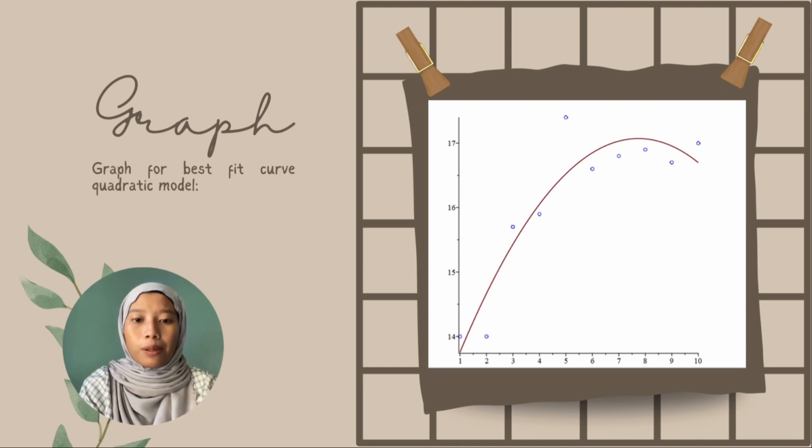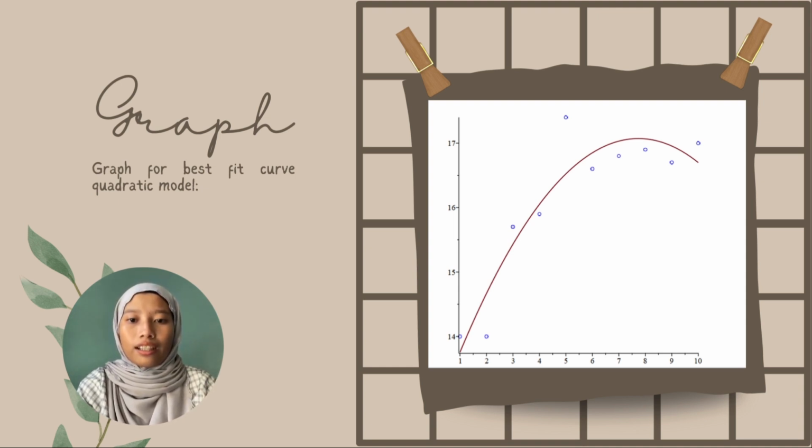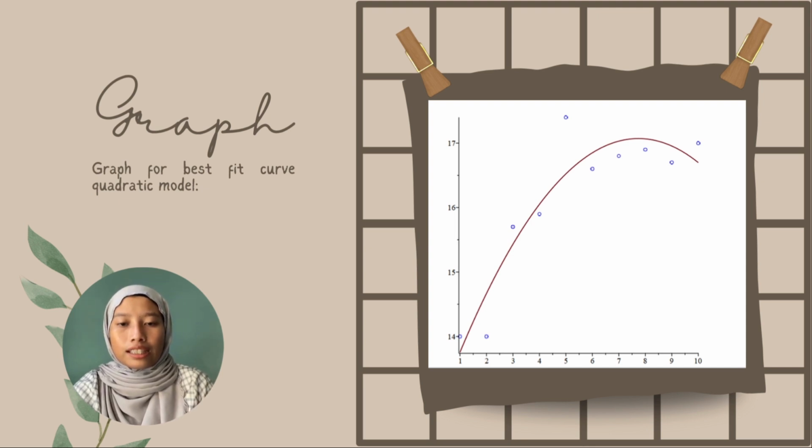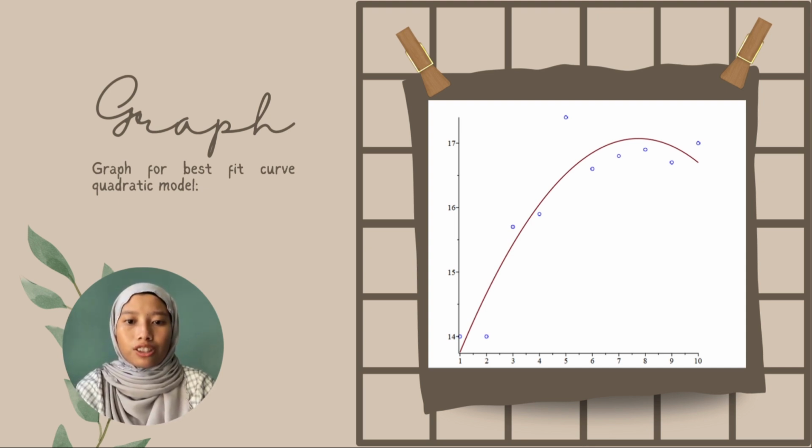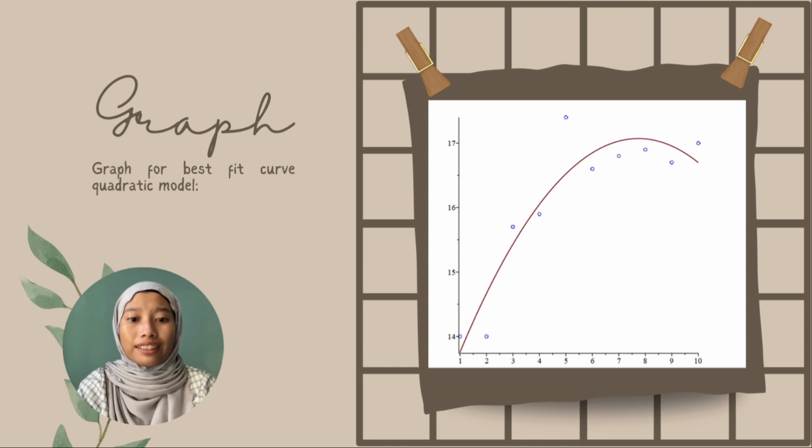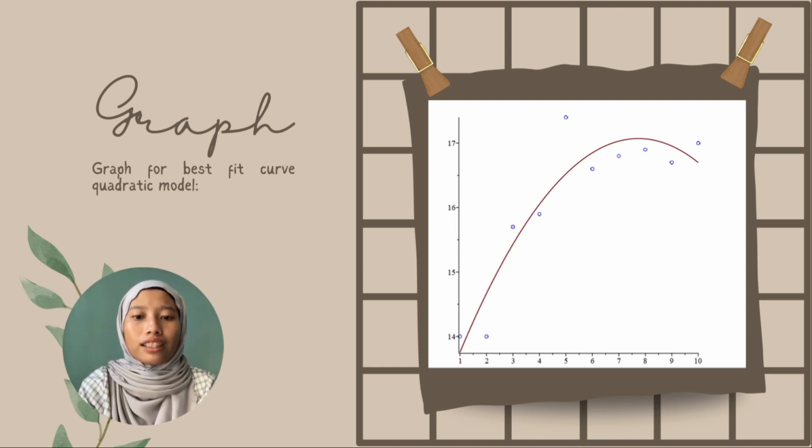This model helps us understand how the variables are related and allows us to predict values within the range of the data. It also gives us insight into where the maximum point occurs, which is useful for interpretation depending on the context of the study. The visual makes it clear that a quadratic model is suitable for fitting this data compared to a straight line, which would not capture the curvature.